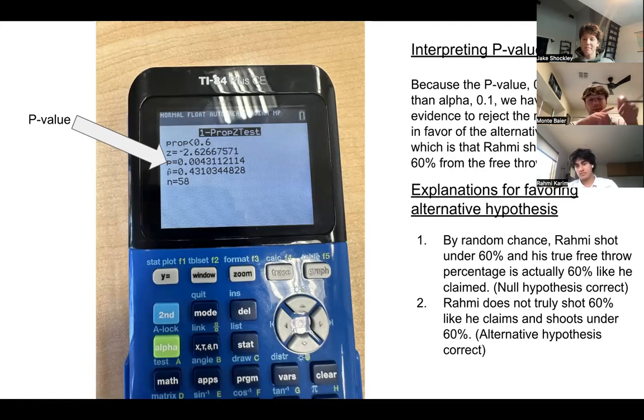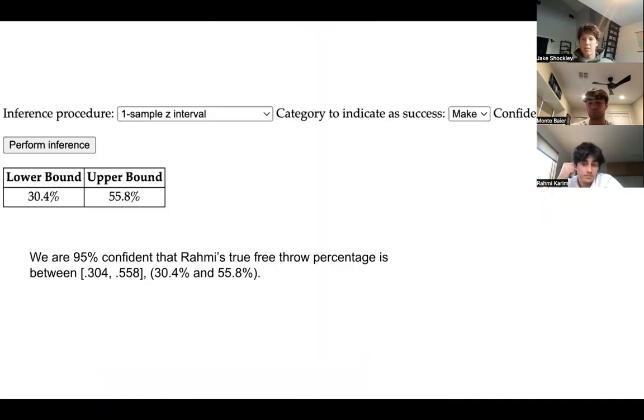The reasons that we can believe this are either one, by random chance, Rami shot under 60% and his true free throw percentage is actually 60% like he claimed, meaning the null hypothesis would be correct, and by random chance we just got the results we did. Or Rami does not shoot 60% like he claims and shoots under 60%, which means the alternative hypothesis would be correct.